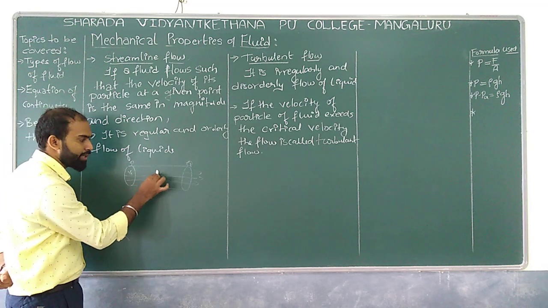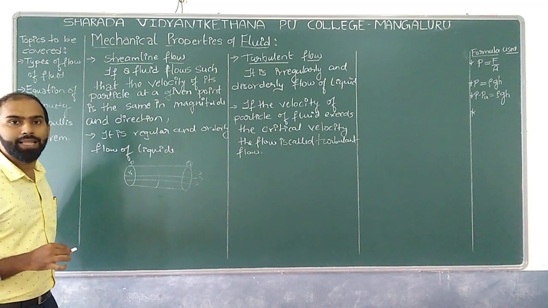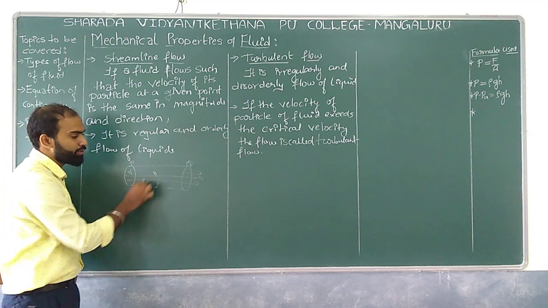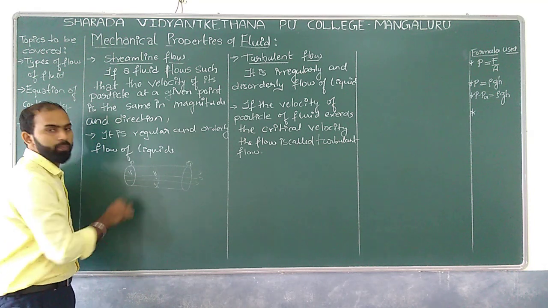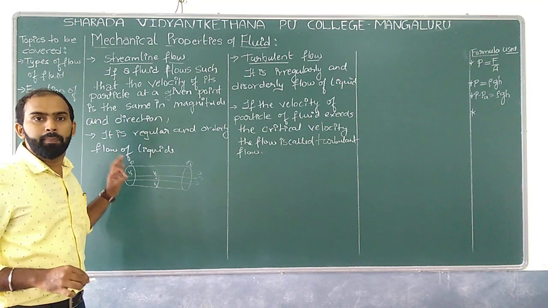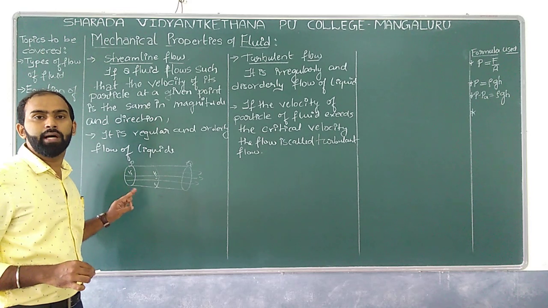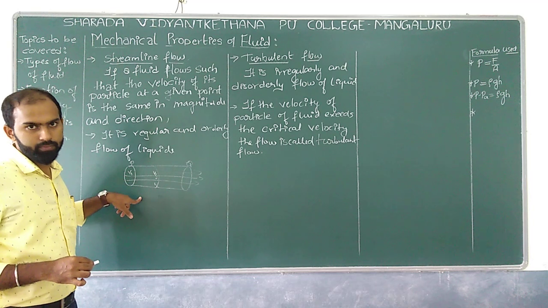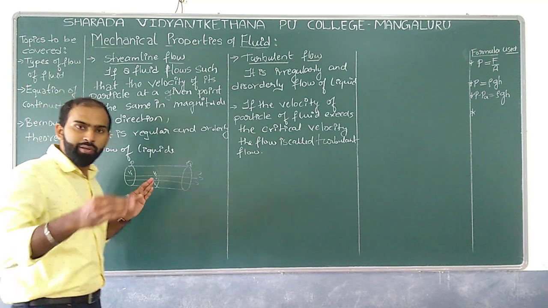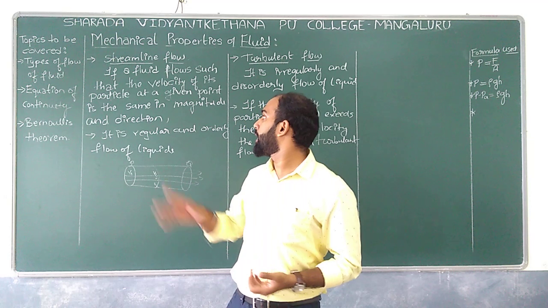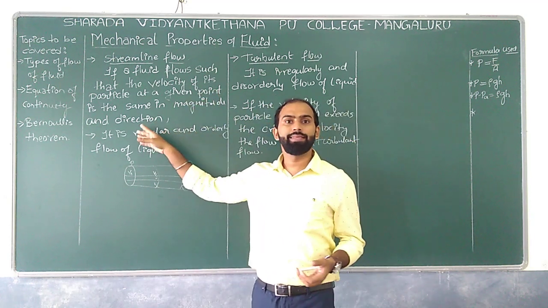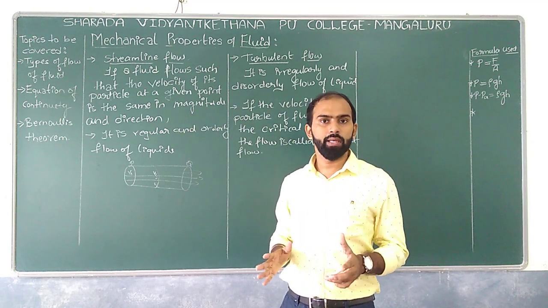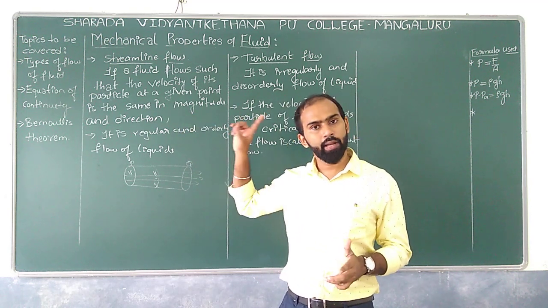If I take one more cross section, all the particles passing through it have velocity V2. So the particles of the liquid move with the same velocity when they cross an area of cross section. If the velocity of the particles is the same in magnitude and direction at a particular point, then that flow is called streamlined flow.